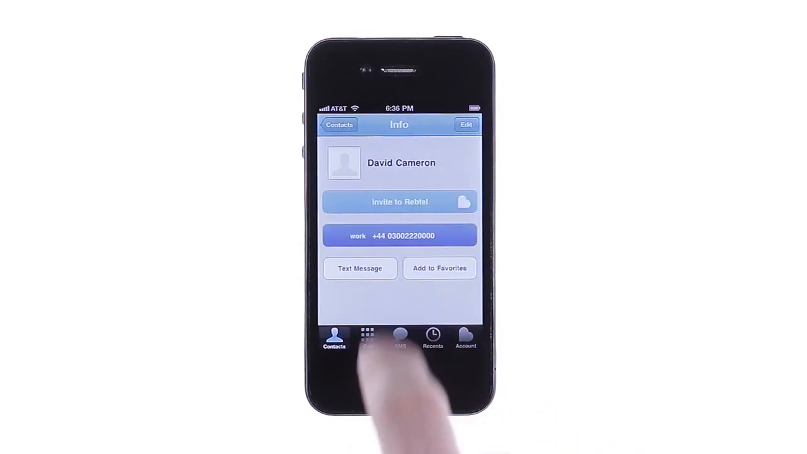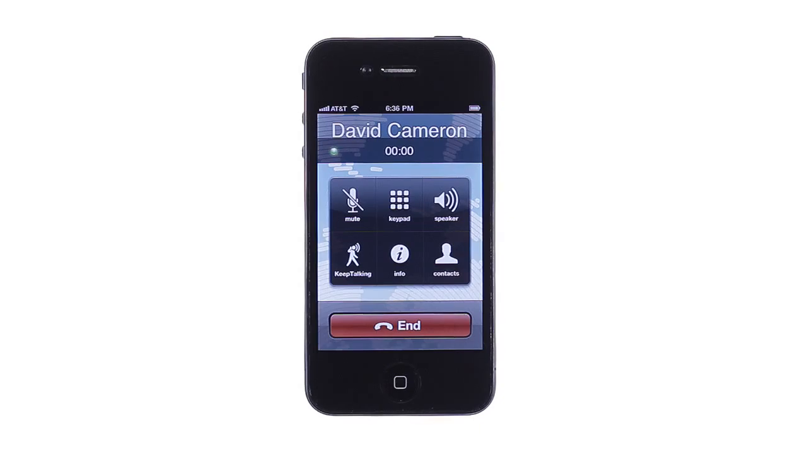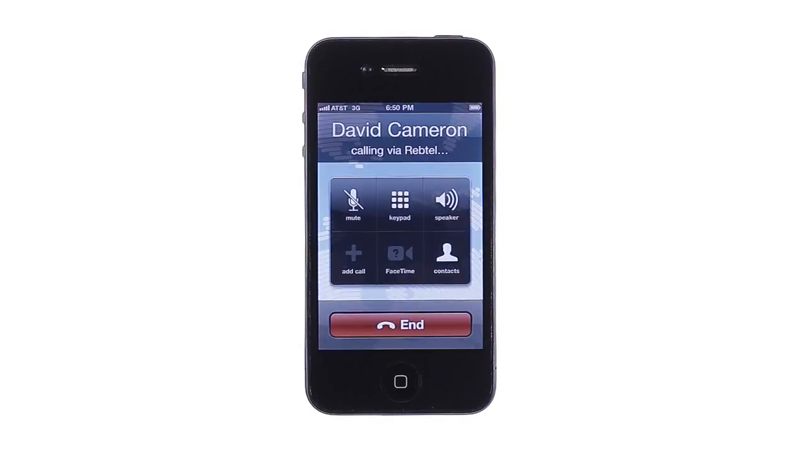Let's say you make an important international call through the Wi-Fi at your house, but you have to leave to catch the bus in the middle of the call. Rebtel's KeepTalking feature warns you that the call quality is degrading and lets you tap the Keep Talking button to seamlessly transition from your data connection to using your local minutes, and the call is still free if you're talking